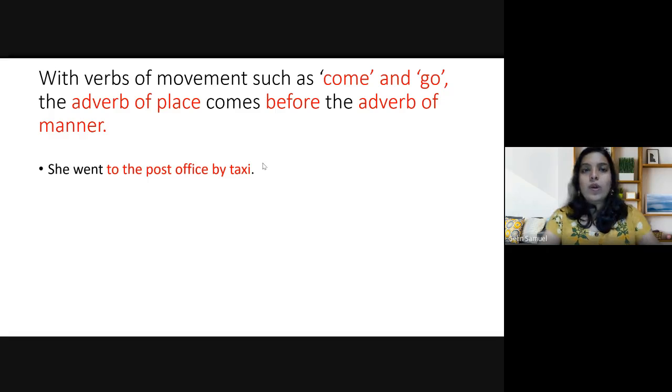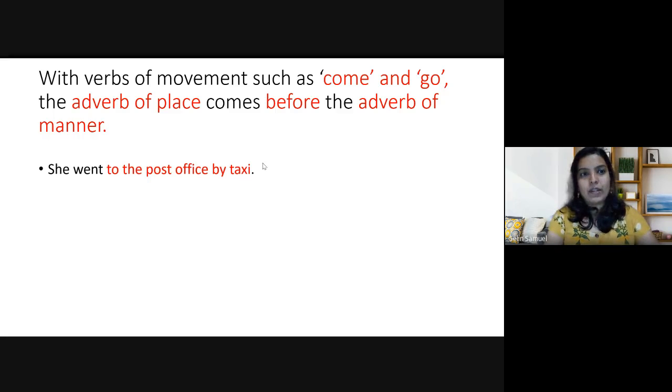Then, with verbs of movement such as come, go, or went, the adverb of place comes before the adverb of manner. Remember the first rule we said, that manner, place, and time should be the sequential order. But this is an exceptional case: when the verbs of movement like come and go are used, the place should come before the manner.